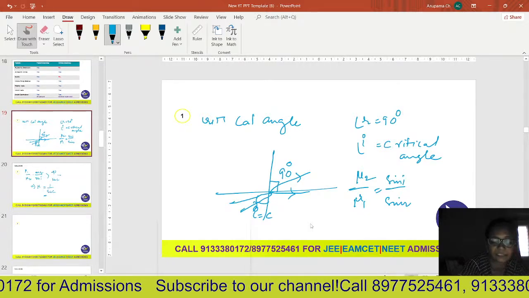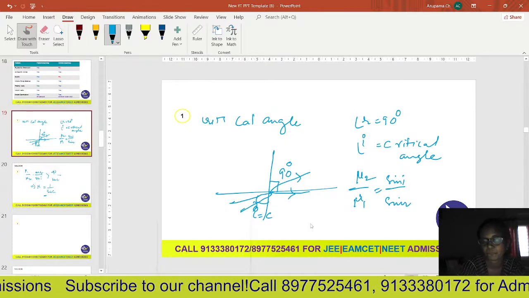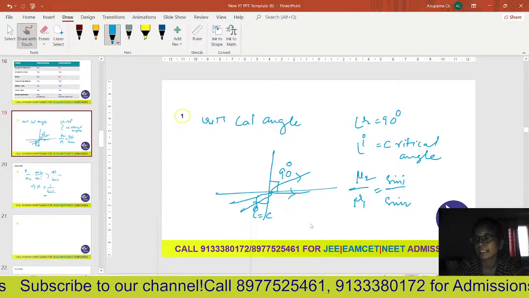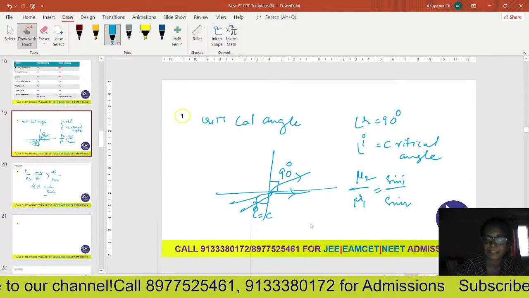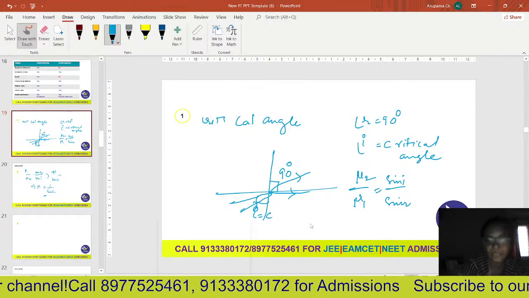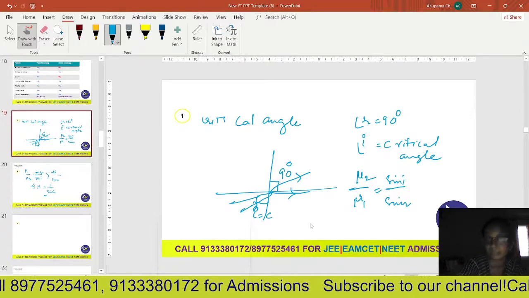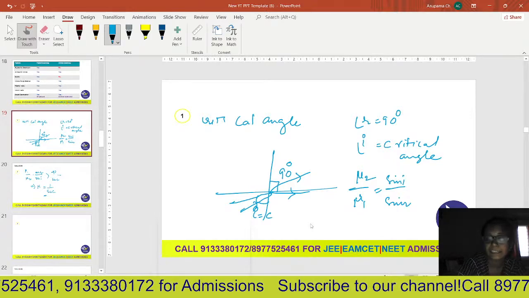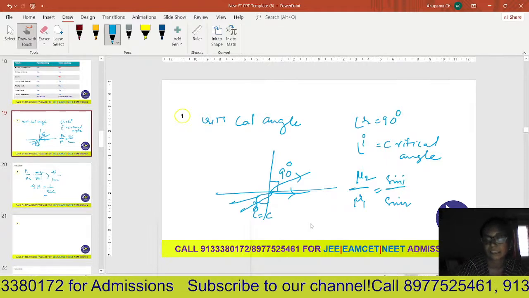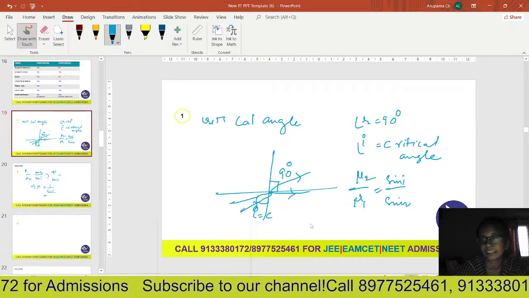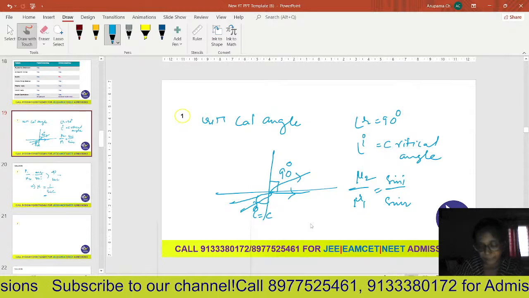This particular reflection is called total internal reflection. Total internal reflection happens in two cases. The first is that the light ray should travel from the denser medium to the rarer medium, and the angle of incidence should be greater than the critical angle. In these two cases, total internal reflection occurs. These are the conditions for total internal reflection.